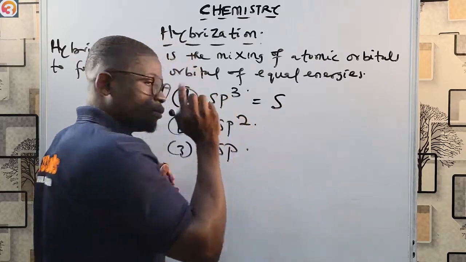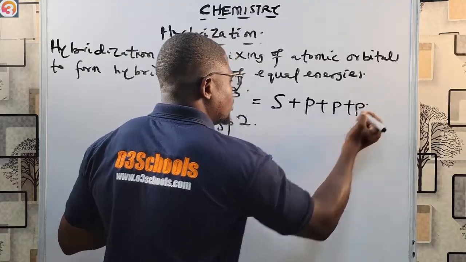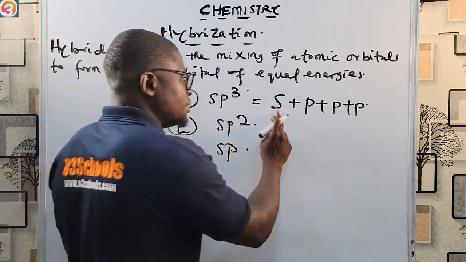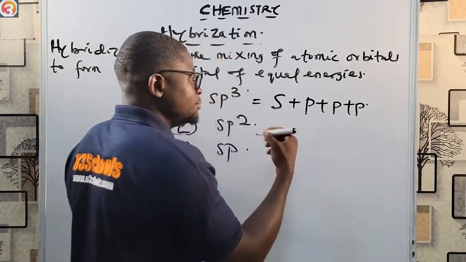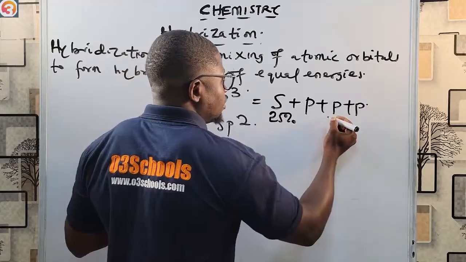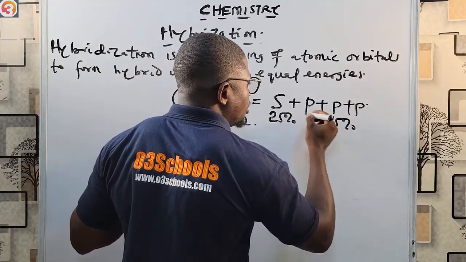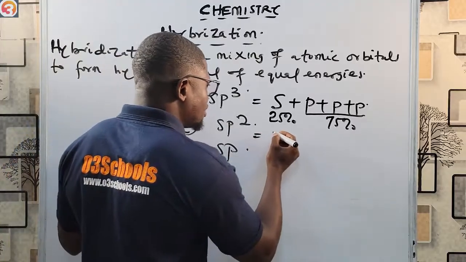One s orbital plus three p orbitals. So you are mixing one s orbital with three p orbitals. That means the ratio in which it is mixed is 25% s orbital and 75% p orbital.